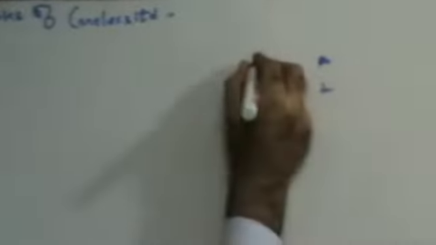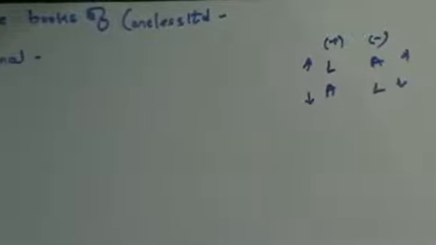First, let's write the rule down. Increase, decrease, increase, decrease. Positive, negative. Now, preference shares to be reduced. Liability going down, capital reduction on the credit side. This is your debit side, and this is your credit side.